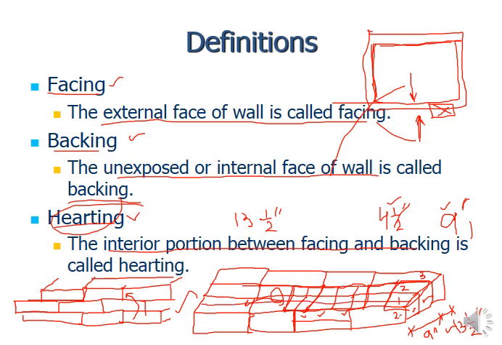So for this 13.5, the first layer will be facing, the last layer will be backing, and the bricks inside, between facing and backing, will be hearting. So for a 13.5 thick wall you must have hearting, the interior portion between facing and backing. These bricks make the backing, these bricks make the facing, and these bricks inside make the hearting of the wall.